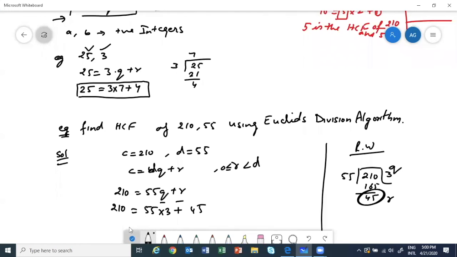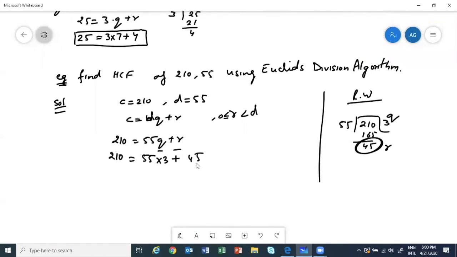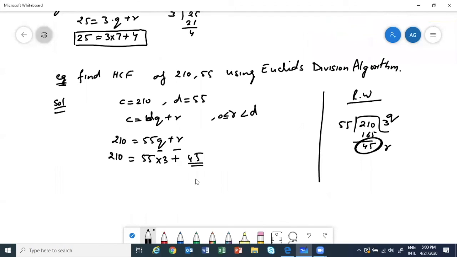Okay. So now what is Euclid's division algorithm saying? If your remainder is 0, then the D here becomes your HCF. But if the remainder is not 0, do it till you get remainder 0. Keep doing it. So my remainder is not 0, it's 45.